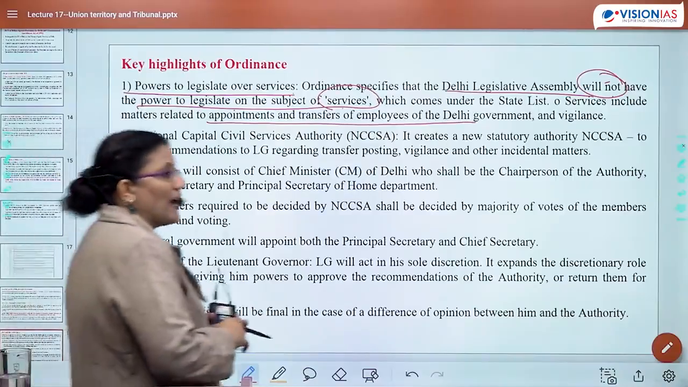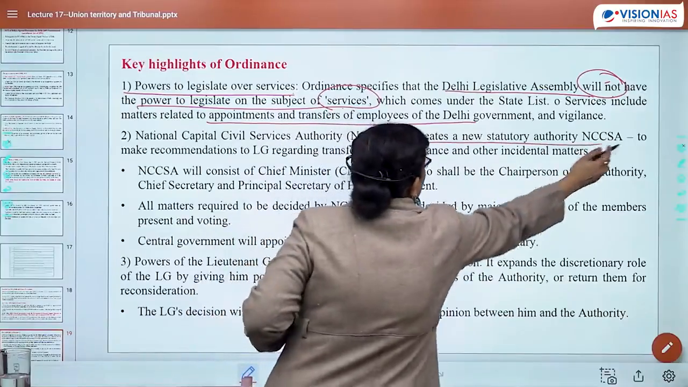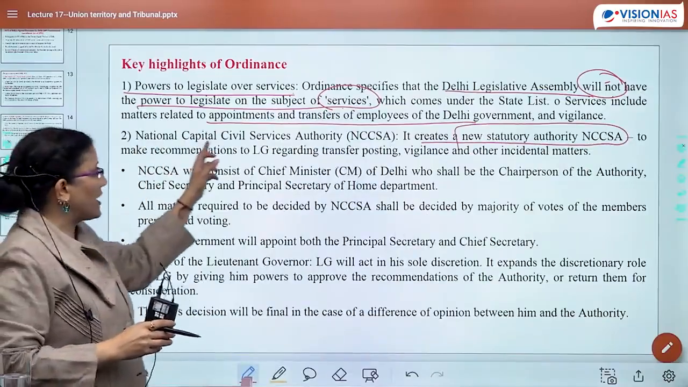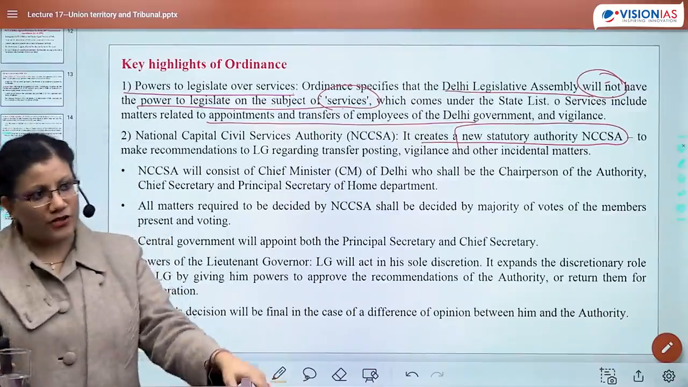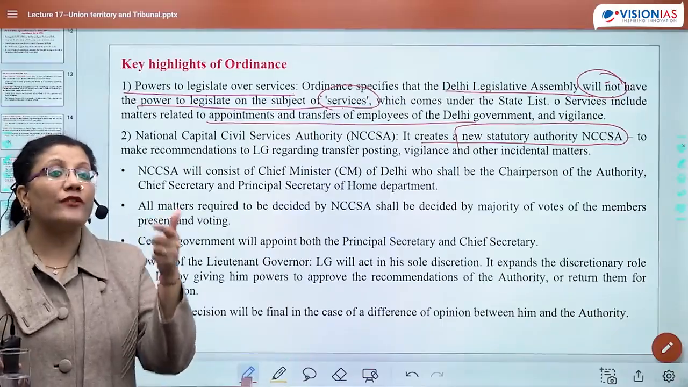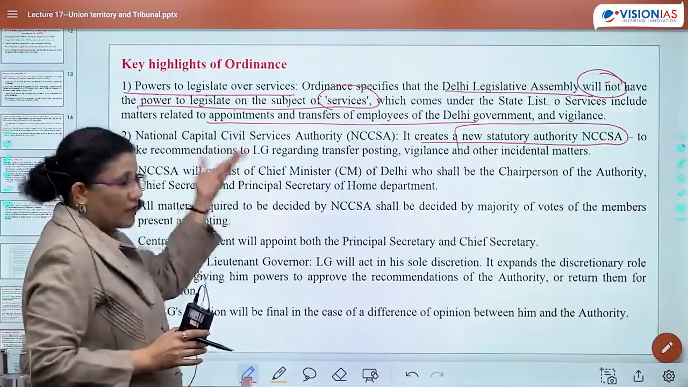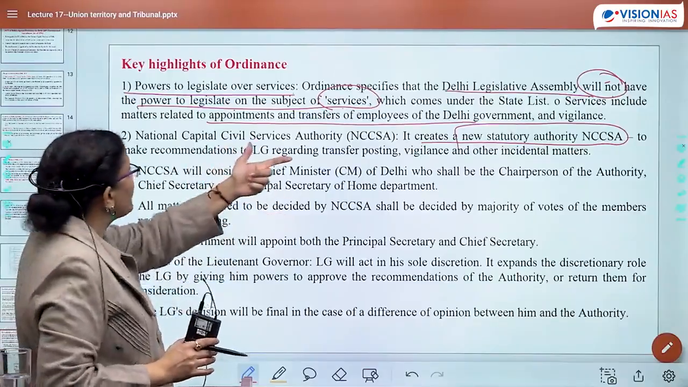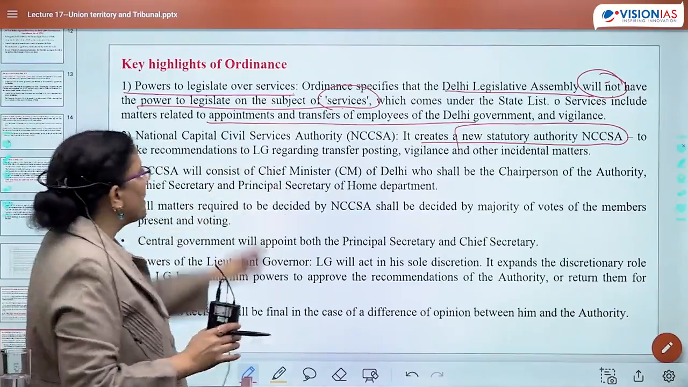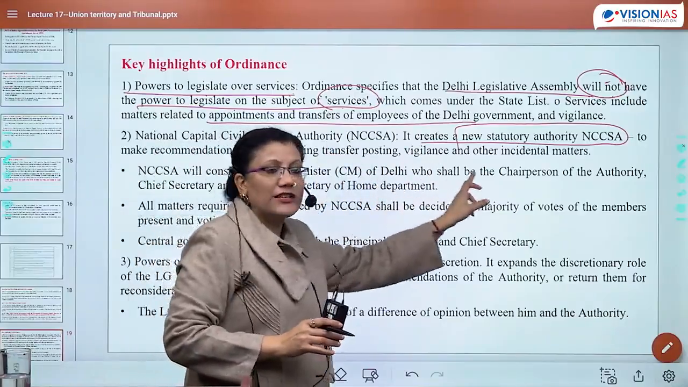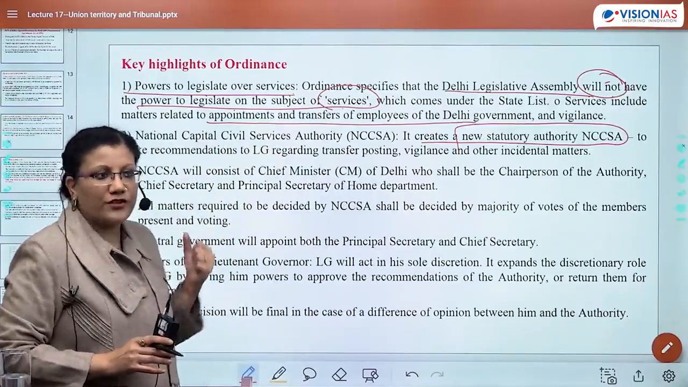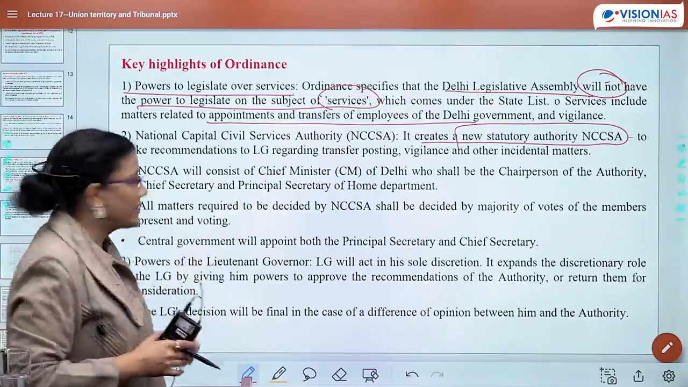So herein now, as part of this ordinance, a new statutory authority came up. So prelims में question आ सकता है, National Capital Civil Service Authority, is it a constitutional body? No, it is a statutory body, because it came as a part of an act, an ordinance or act. So in order to make recommendations to LG regarding transfer, posting, vigilance and other incidental matters, there was a statutory body which was created according to this ordinance.